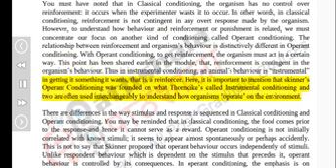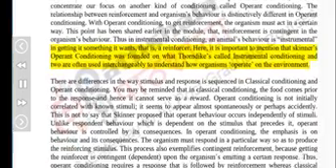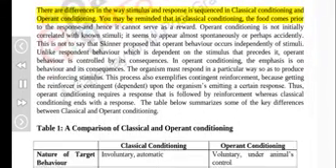Here, it is important to mention that Skinner's operant conditioning was founded on what Thorndike called instrumental conditioning, and the two are often used interchangeably to understand how organisms operate on the environment. There are differences in the way stimulus and response are sequenced in classical conditioning and operant conditioning. You may be reminded that in classical conditioning, the food comes prior to the response and hence it cannot serve as a reward.